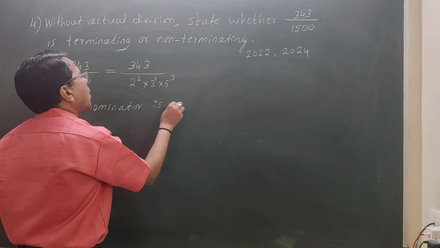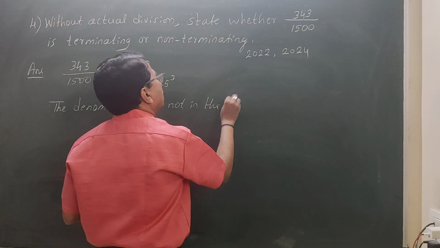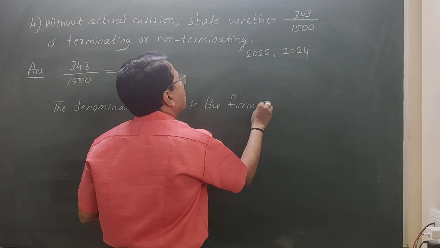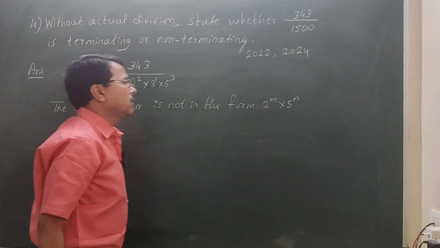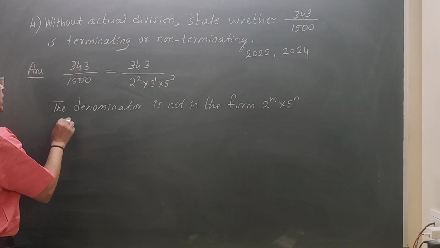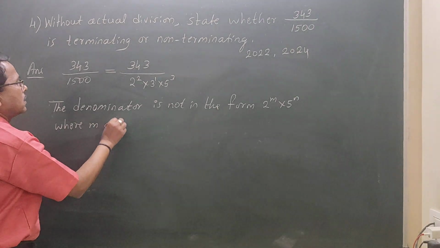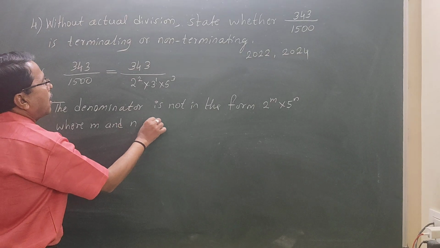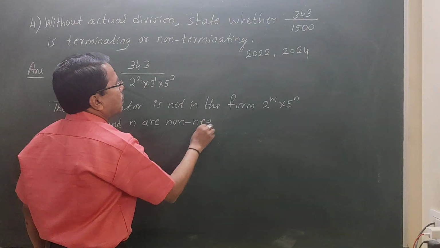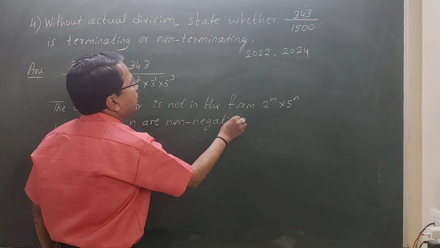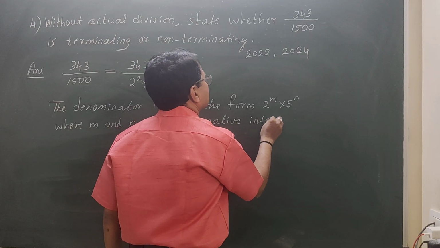is not in the form 2 raised to m into 5 raised to n, where m and n are non-negative integers.